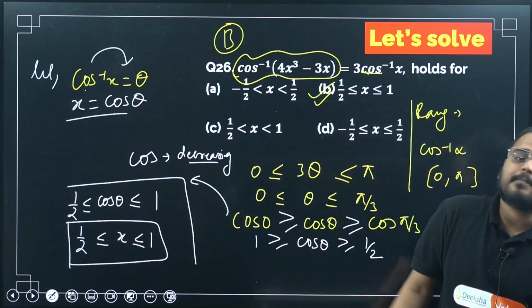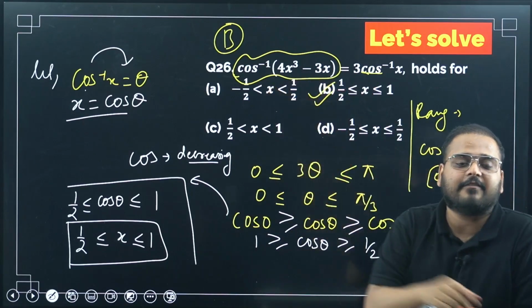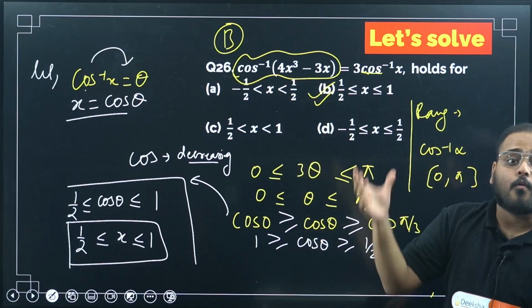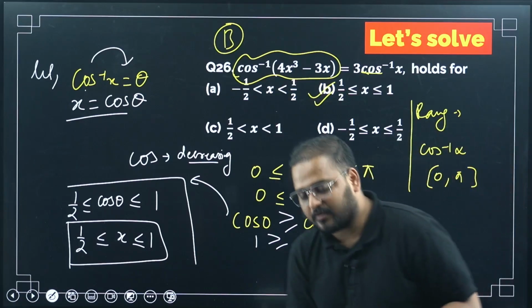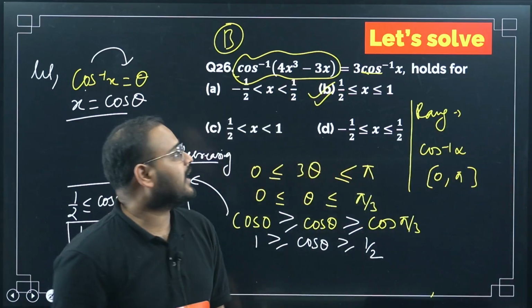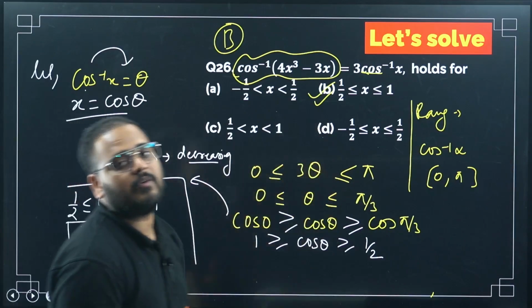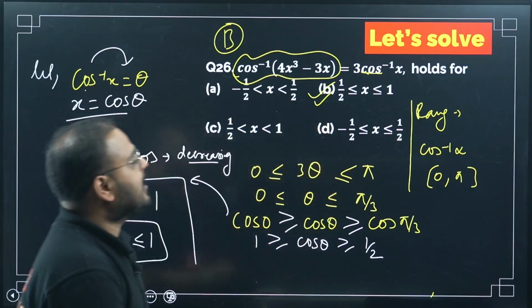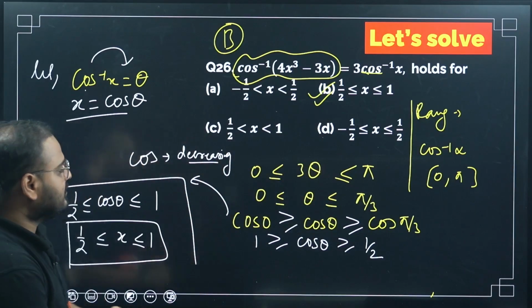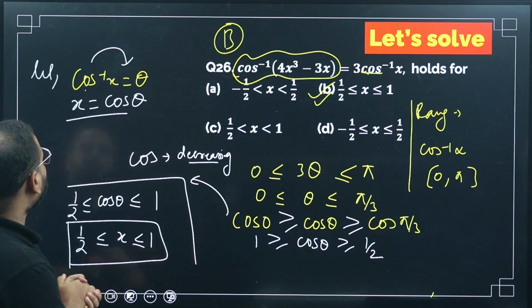So what was given? For the given condition that they have, what domain will be true? What is the domain? 1 by 2 to 1, closed interval. I hope the session was fruitful. I hope you understood everything.